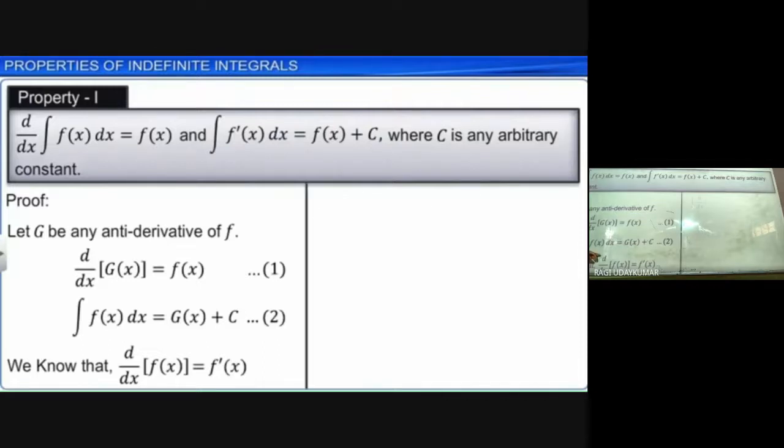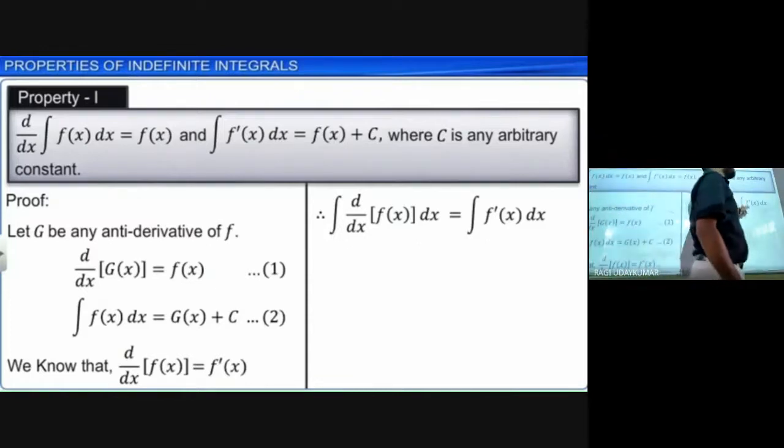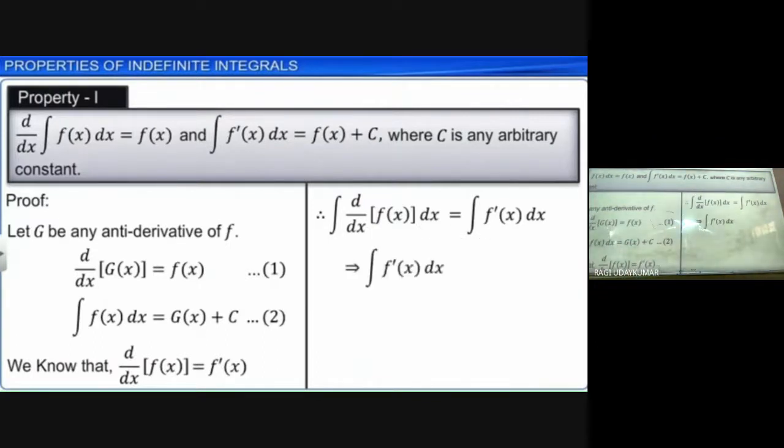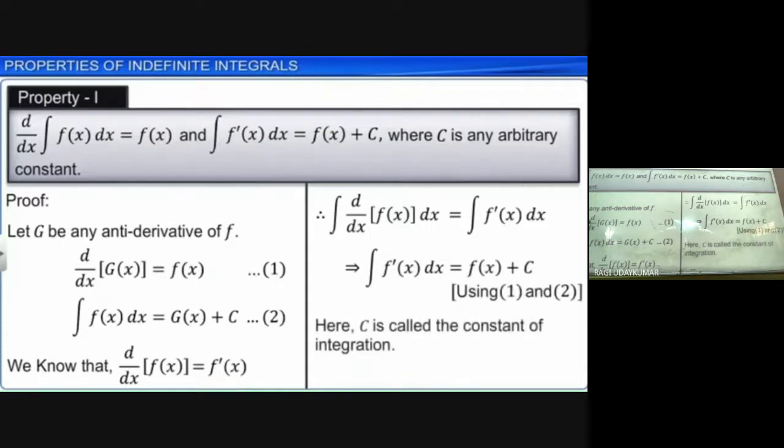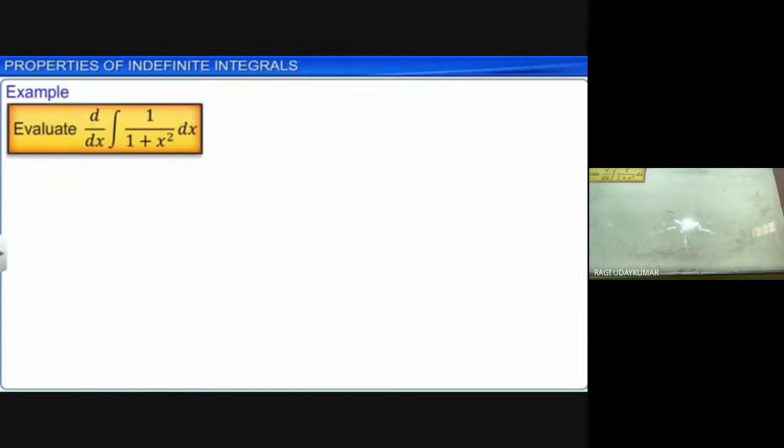In the same way, integration of differentiation of a function is equal to that function plus c. We know that d by dx of f of x is f dash of x. We can write d by dx of f of x as f dash of x. And integration of d by dx of f of x is equal to integration of f dash of x. That implies that integration of f dash of x dx is equal to f of x plus c, where c is an arbitrary constant. Use these two properties.